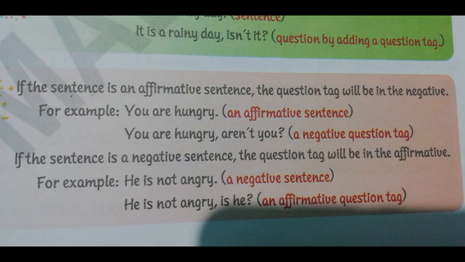It is a rainy day. It is a positive sentence. So we have to use a negative question tag, that is, it is a rainy day, isn't it? Now, he is not angry. It is a negative sentence. So here you have to use a positive question tag, that is, he is not angry, is he?